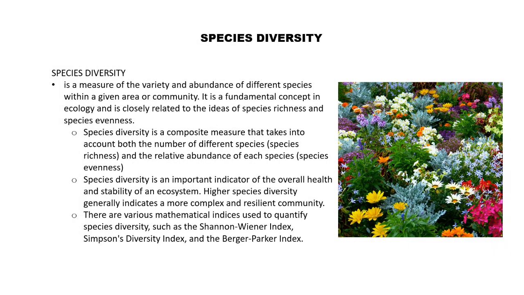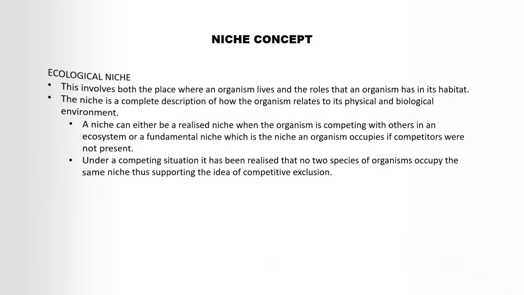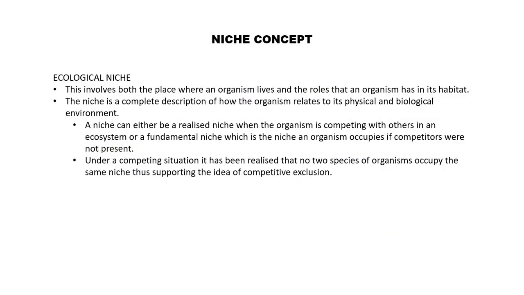Now, when richness and evenness are considered together, we get species diversity. Species diversity captures both how many species exist and how well represented they are. It is a key indicator of the health and resilience of an ecosystem. A highly diverse community is usually better equipped to withstand environmental changes because no single species carries the entire burden of ecosystem function. Ecologists use several indices, like the Shannon-Weiner or Simpson Index, to quantify this diversity in a precise way. Understanding diversity naturally guides us to the ecological niche concept.